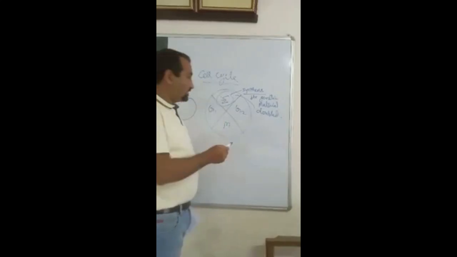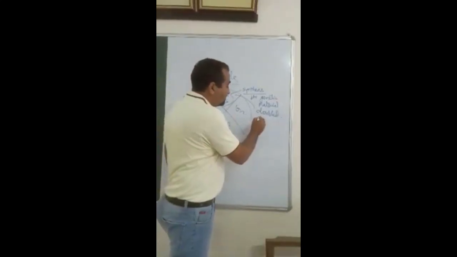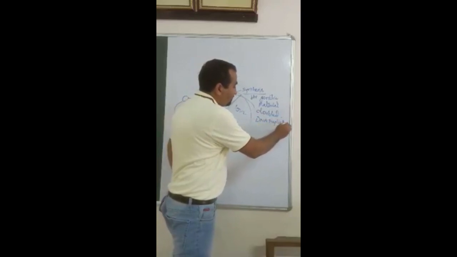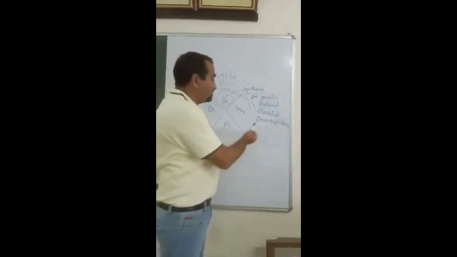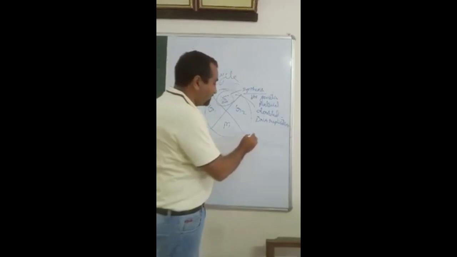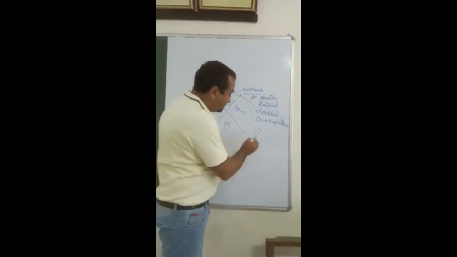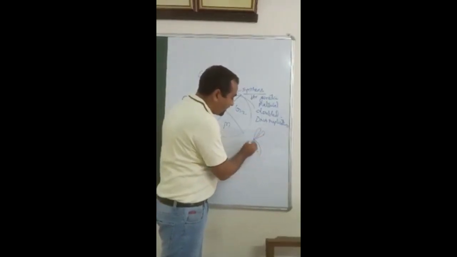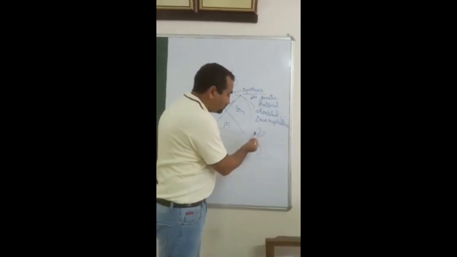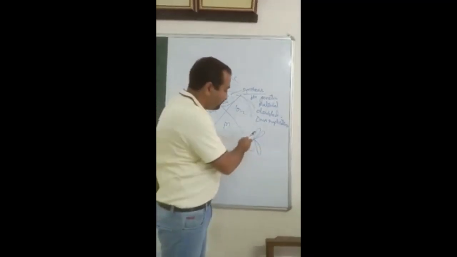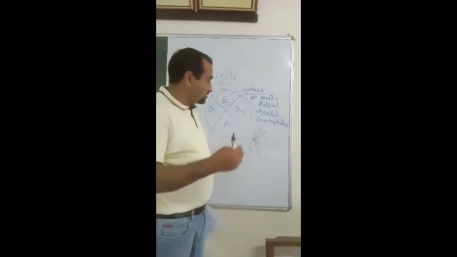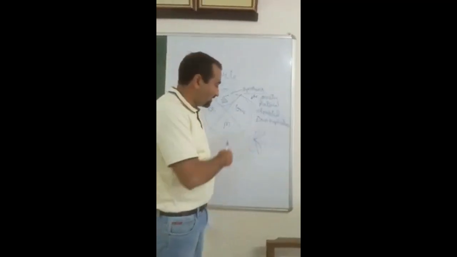So here we know that the process is DNA replication. DNA replication takes place in S phase, that is synthesis phase. Here, if we have one chromosome, this chromosome will prepare its identical copy, and that's why these two are the same chromosomes, and both are the same copy of one another.